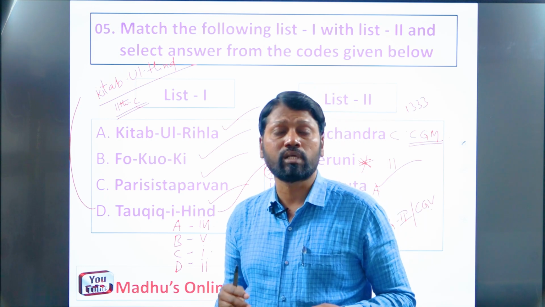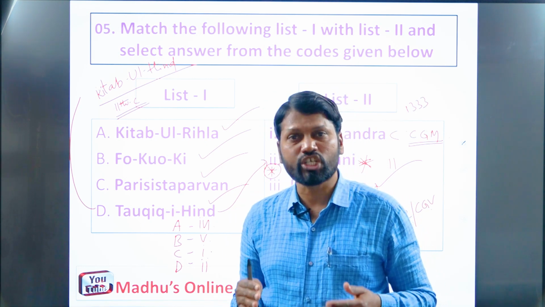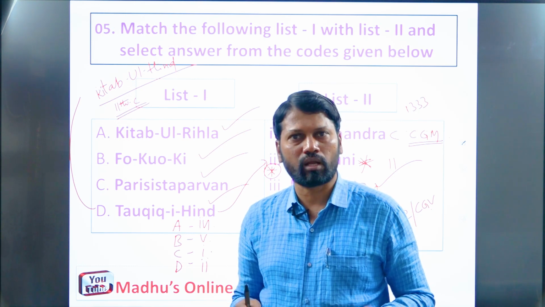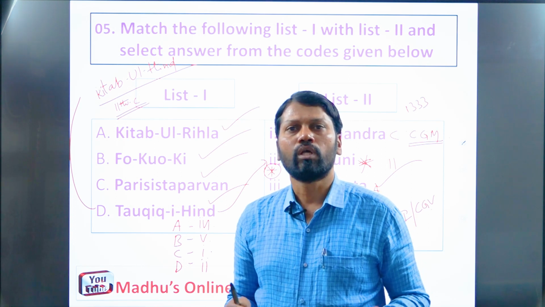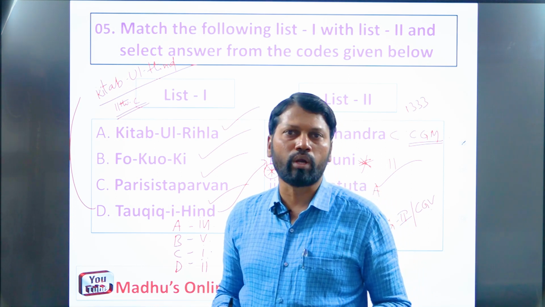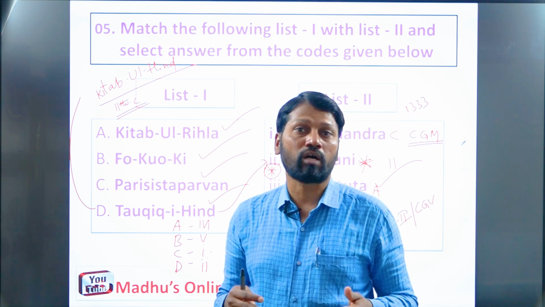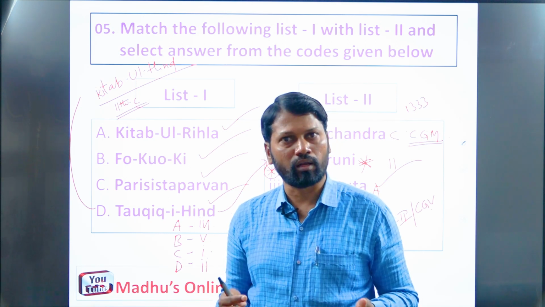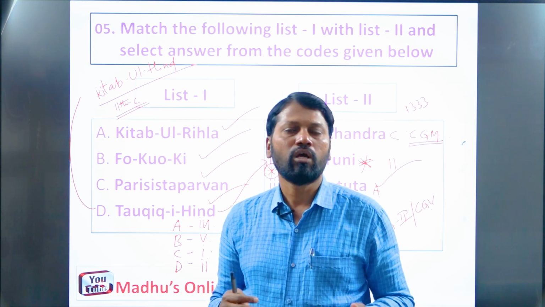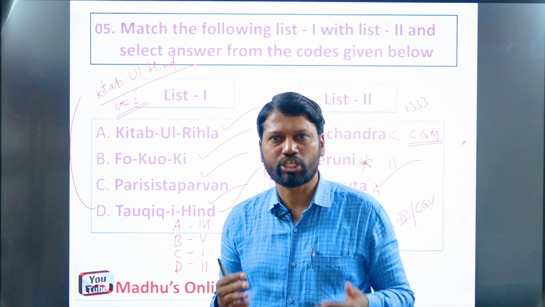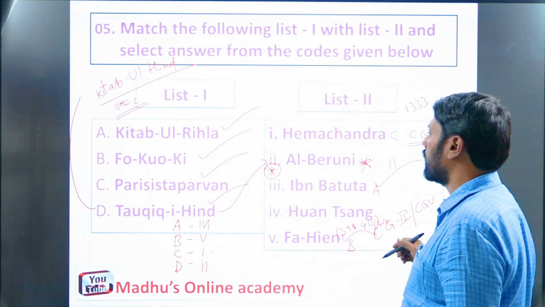He was a geographer, a historian, a physician, an astrologer, an astronomer, a mathematician, everything. That's why there is a saying about Al-Biruni: he was a jack of all and master of all. He possessed that much great scholarship, meaning knowledge or intelligentsia, whatever you call it. So this is all about Al-Biruni.